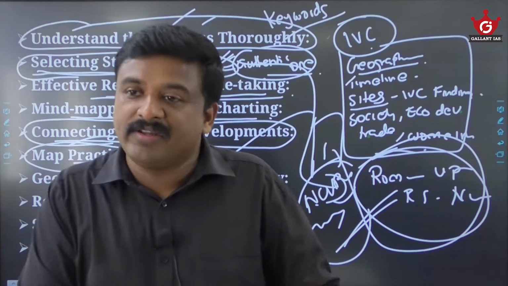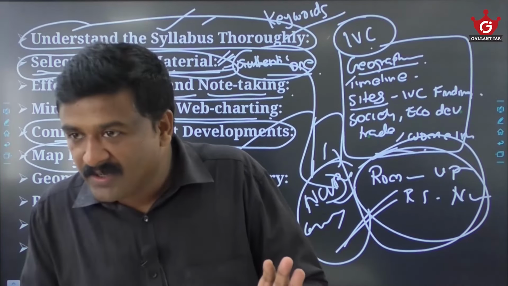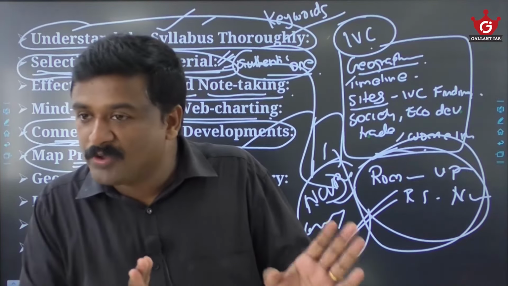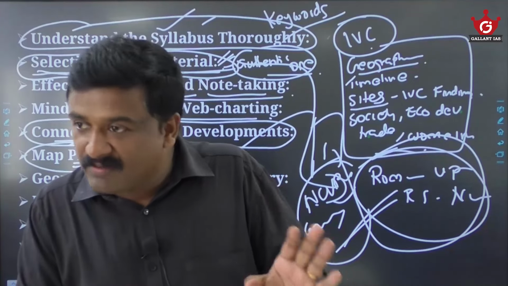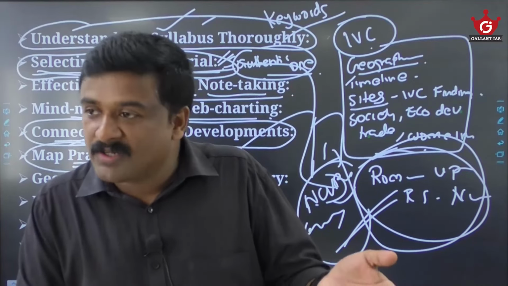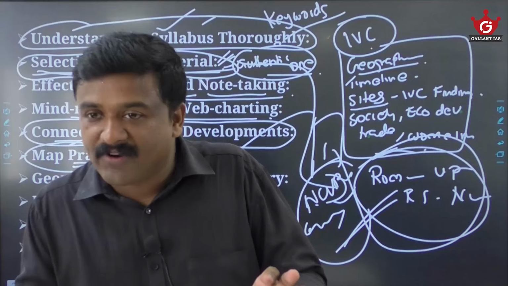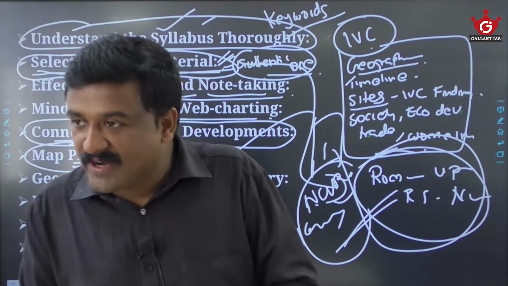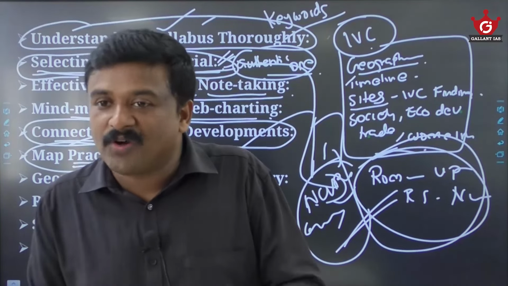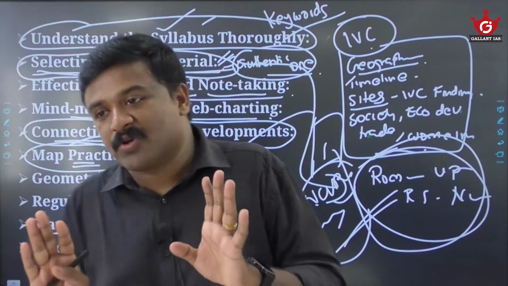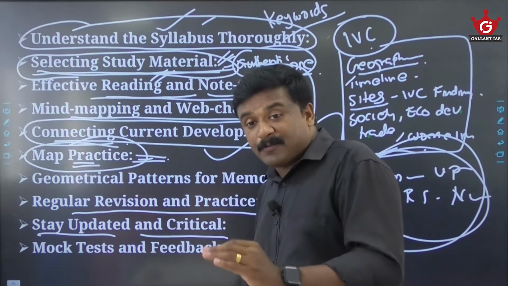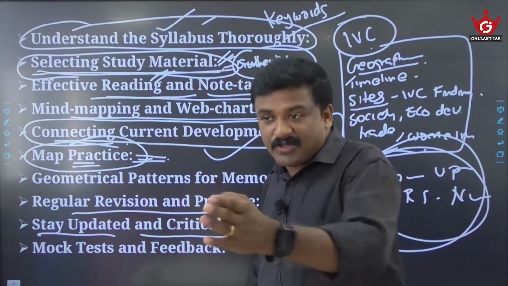For all this we will practice maps. For Indus we will have a map, Buddhism, Jainism we will have, for Mauryan we will have a map, for temple architecture, for the education system of ancient India, for women's status of ancient India, for different aspects, we will have map practices. A separate map question is there in paper one.